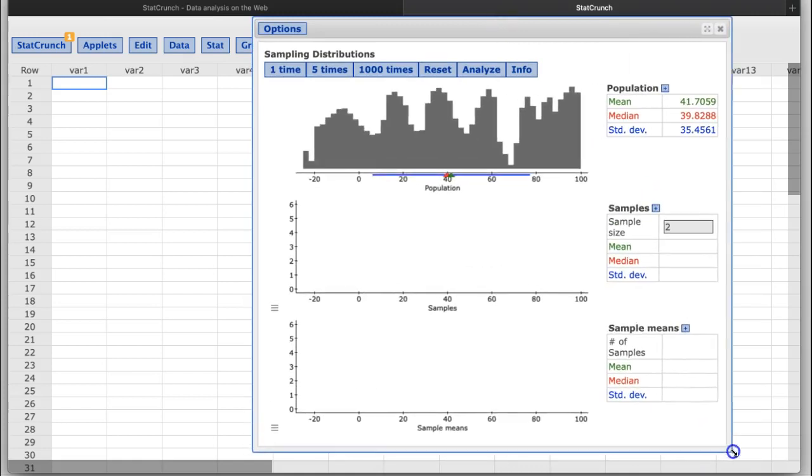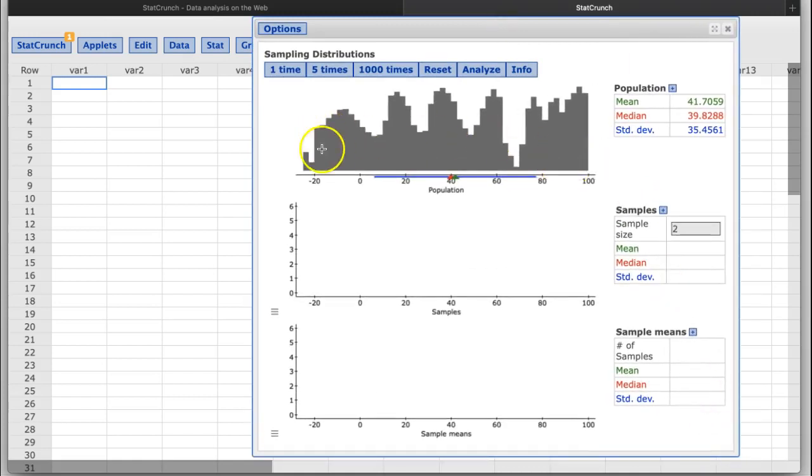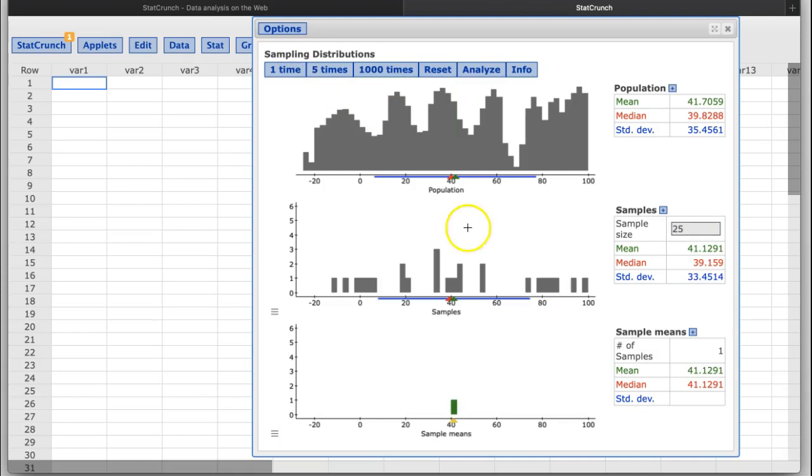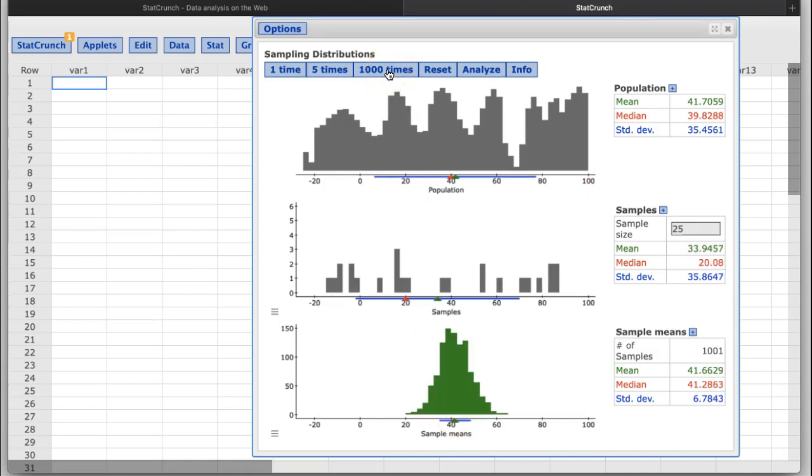And so one thing you should be able to tell is, first of all, this is the distribution of the population. Now let me take a sample of, say, 25. So let's see what it looks like one time. This is my random sample of 25 that I collected from this population, and then I took the average. Let me do this about 1,000 times to get the sampling distribution of the sample mean. Oh, look at it, normal again. So this is the distribution of the population, this is my observed random sample, and this is my sampling distribution for the sample mean.